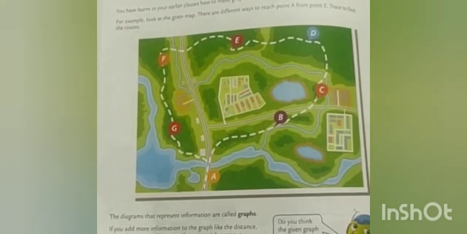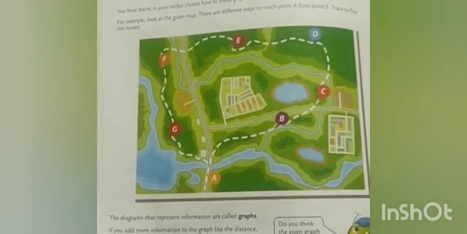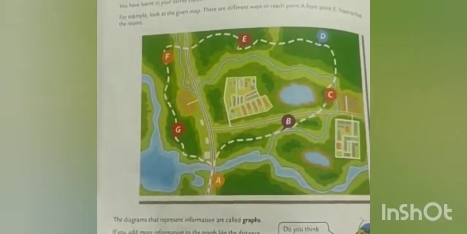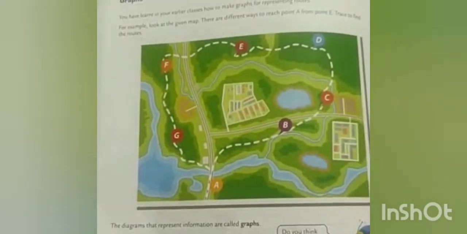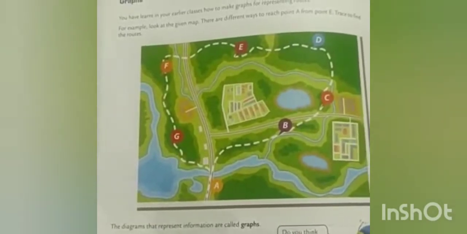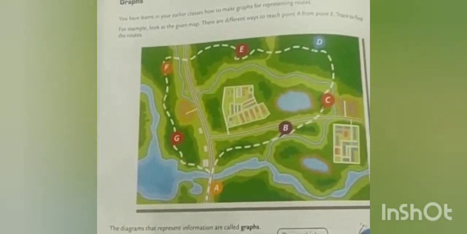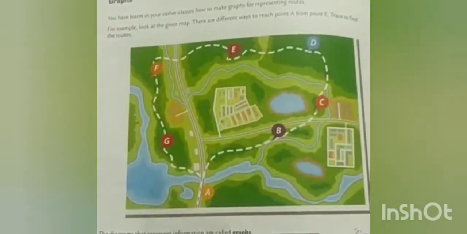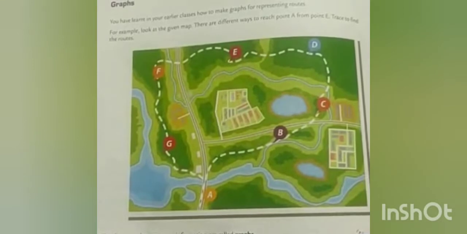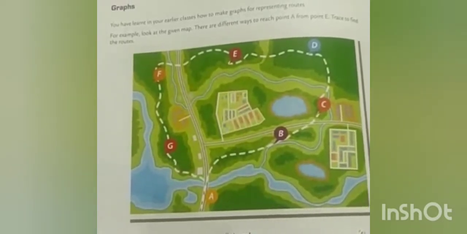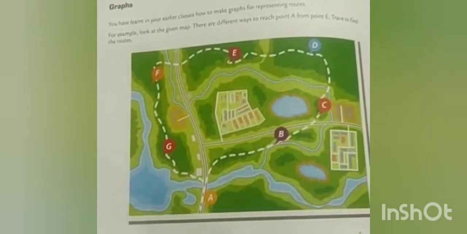It is giving us the information on how we can travel from point A to B or B to C, C to D, or even from E to G, F to A, or in any direction. So basically this diagram, which you can see in the video and even in your book, is a graph because it is telling us how to travel from one point to another point. So this is a graph.